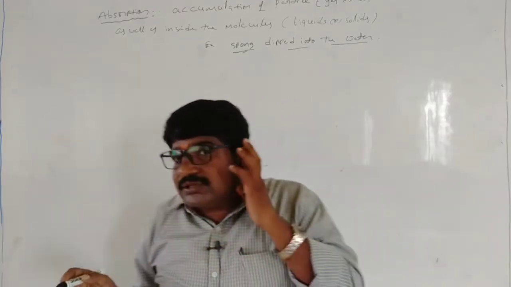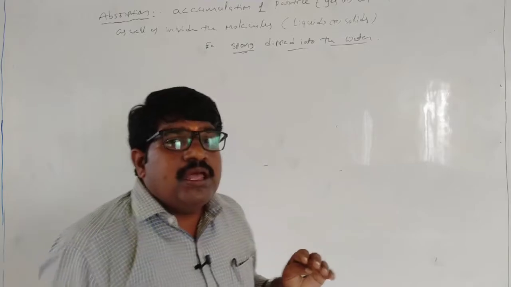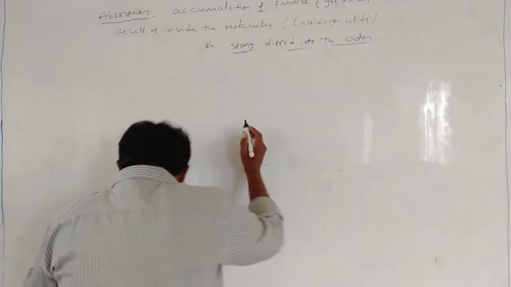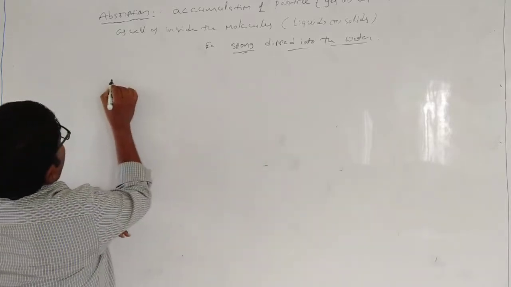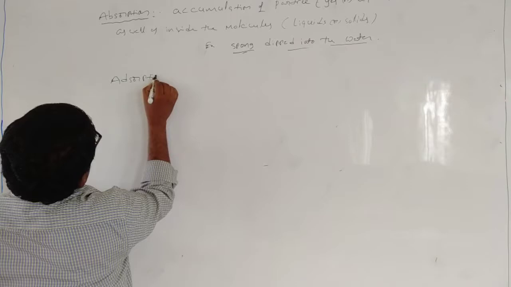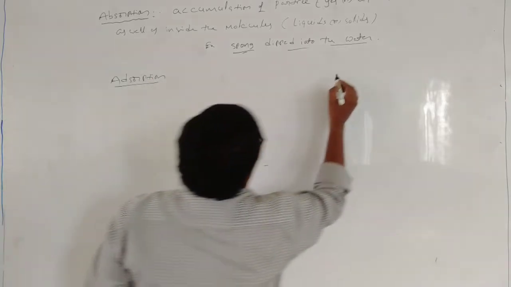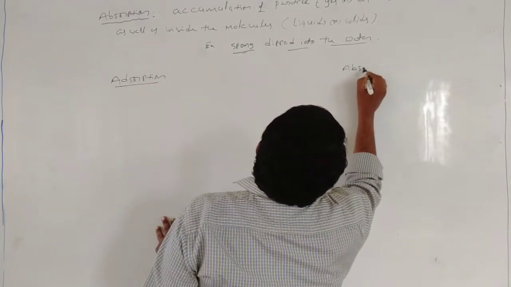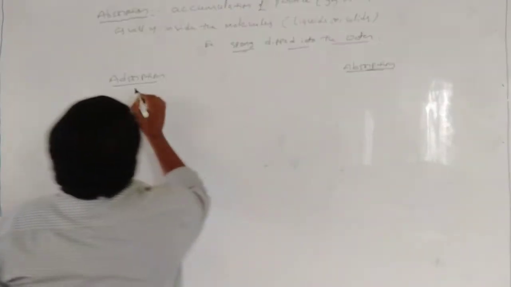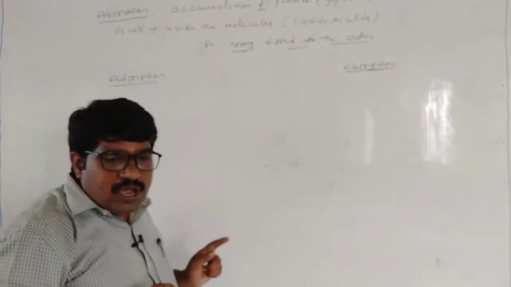If I ask what is the difference between adsorption and absorption, how to write this? I will explain. See, that is adsorption. Absorption means what?